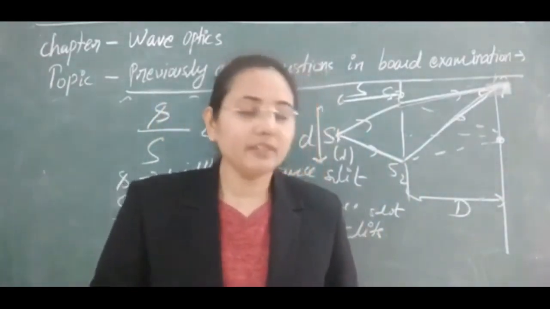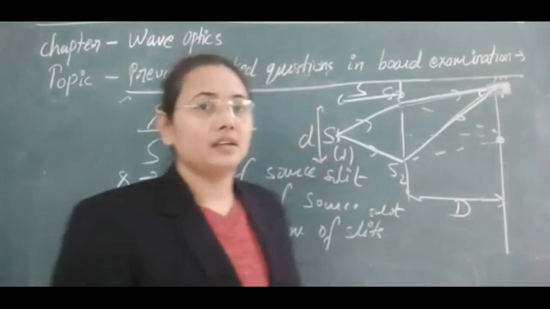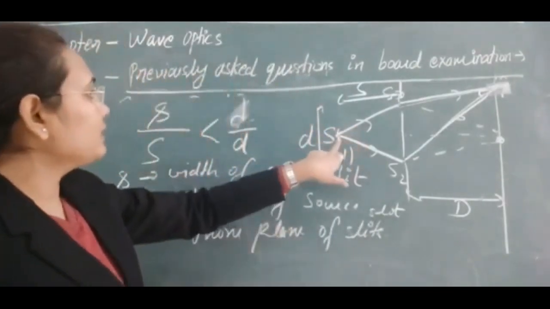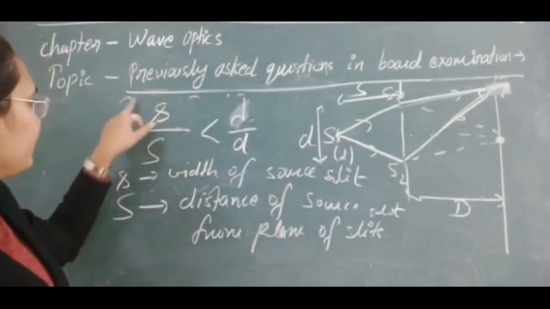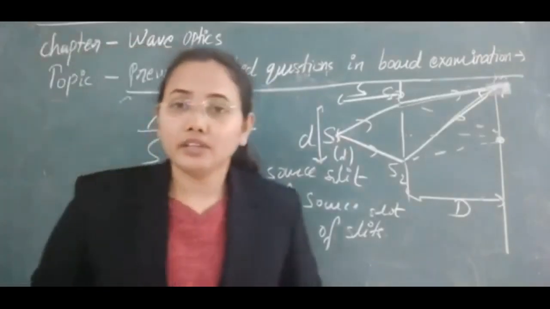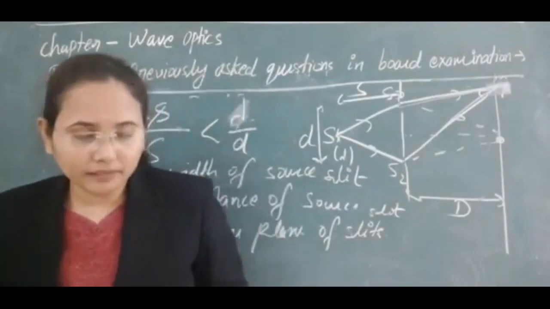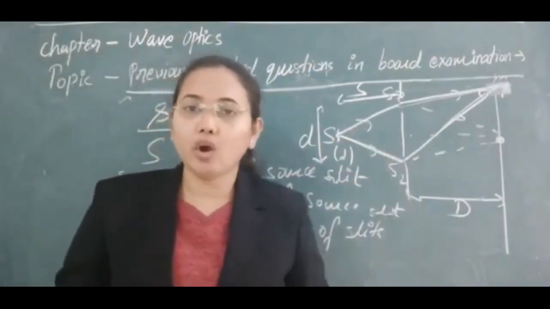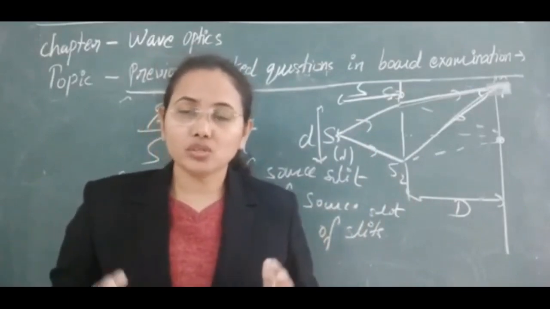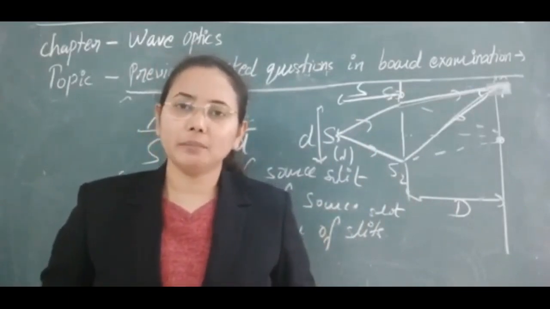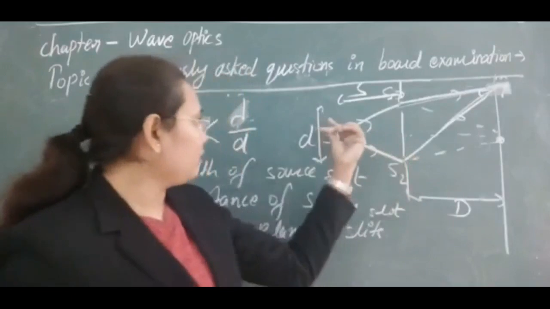The next case is if the width of the source slit, small s, is increased. Then we are talking about a broad source or broad slit. A broad source can be assumed to be made up of a number of small slits.